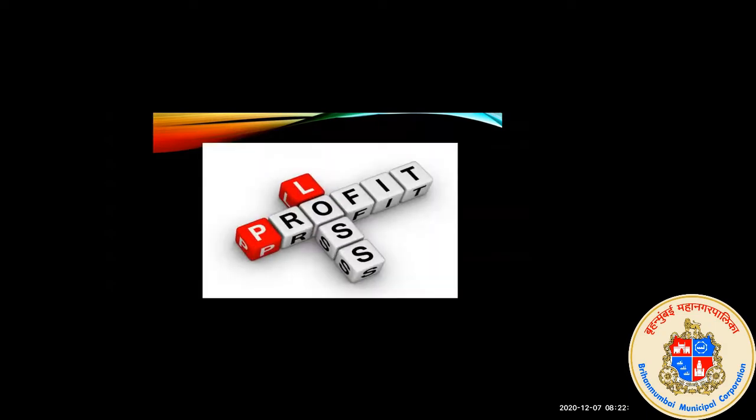When you purchase a product or any article at a lower price and you sell it at a higher price, that is called profit, means you get profit. But when you purchase a thing at a higher price and you are selling it at a lower price, you get a loss, so that is called a loss. So today we are going to learn profit and loss.